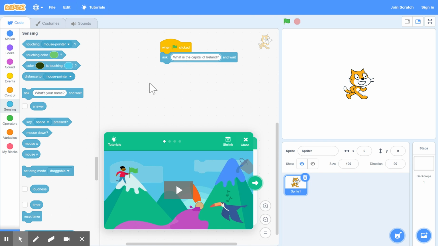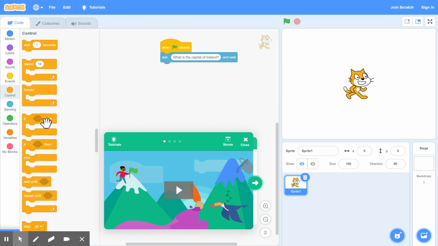Now we need to control what happens with the answer. So we go to the control statements. And this one requires two options, if it's right or wrong, basically. So that's what we call an if then else statement. So we'll drag out this. Now, what we need to do is if the answer is Dublin, it's correct. So that's the first option in the if statement. And otherwise, it's incorrect. So we'll do whatever's in the else part here.